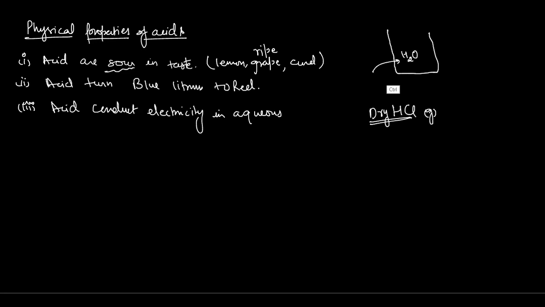But when I add HCl to water, it gives you H plus ions and Cl minus ions. These are free ions, and these free ions help in the conduction of electricity.